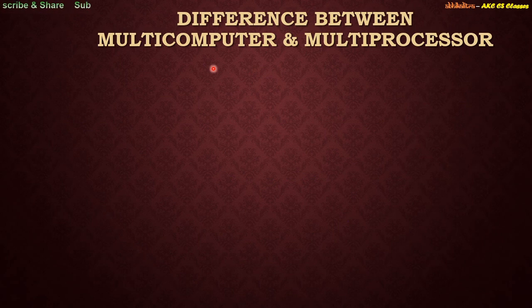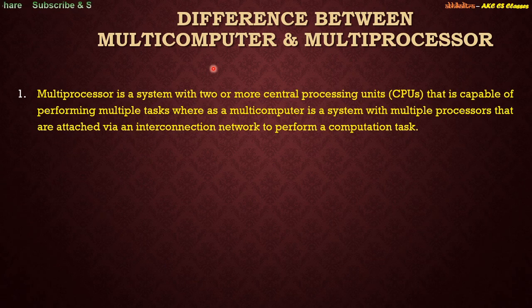So now, what is the difference between a multi-computer and a multiprocessor? The first one is, a multiprocessor is a system with two or more CPUs that is capable of performing multiple tasks, whereas a multi-computer is a system with multiple processors that are attached via an interconnection network to perform a computation task. It is already discussed, right?